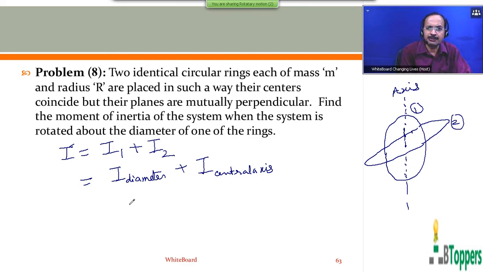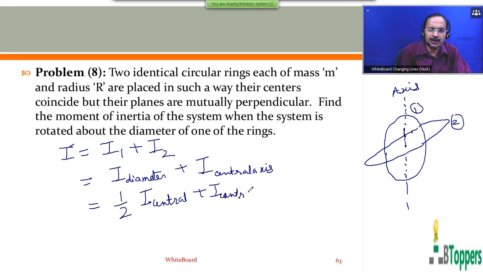That is, the moment of inertia of the system of the two rings is equal to the moment of inertia of the first ring about a diameter plus the moment of inertia of the second ring about its central axis of symmetry. As I discussed in the past, based on the perpendicular axis theorem, the moment of inertia about a diameter of a circular ring will be half of the moment of inertia about its central axis of symmetry.